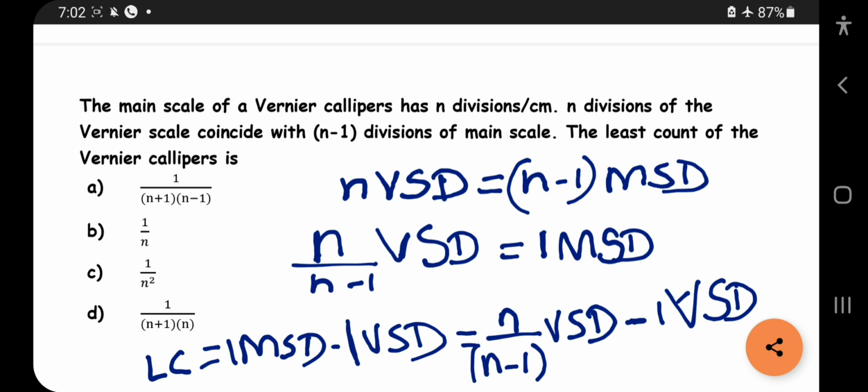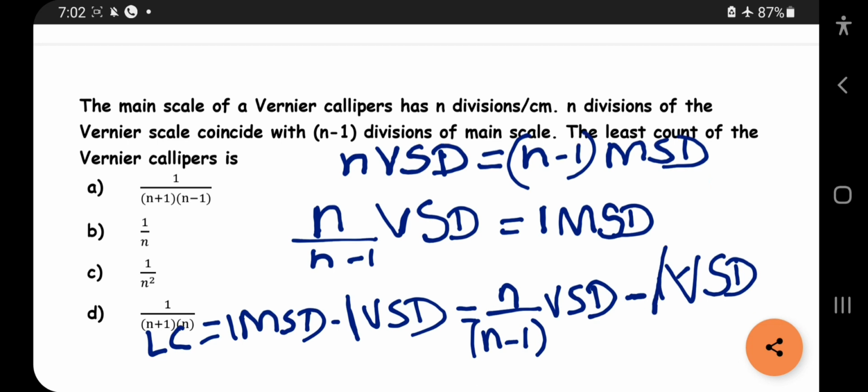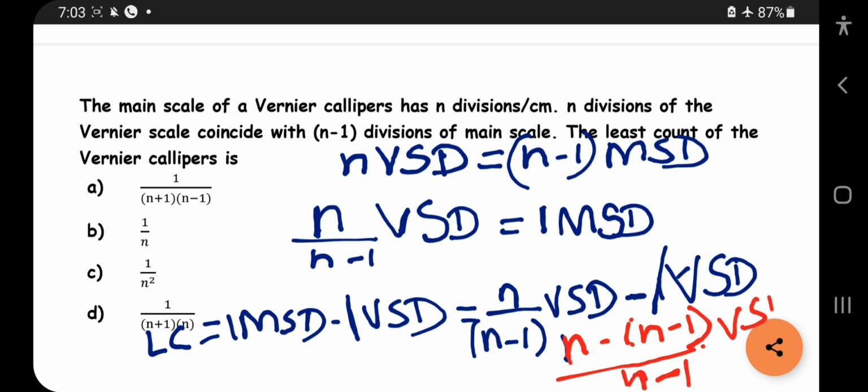So after this, you will get it as n minus n minus 1 by n minus 1 VSD is equal to least count.